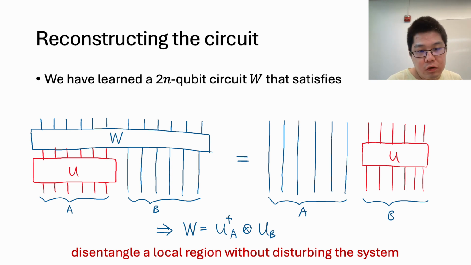So we have the unknown shallow circuit U acting on A and n ancilla wires on B. And if we put W on top of it, it achieves the effect of swapping the entire system A and B. So if we examine this picture, it indeed implies that W equals U dagger tensor U, which means that we have successfully reconstructed the unknown circuit U. To summarize the key idea, we basically achieve this by disentangling a local region without disturbing the system.